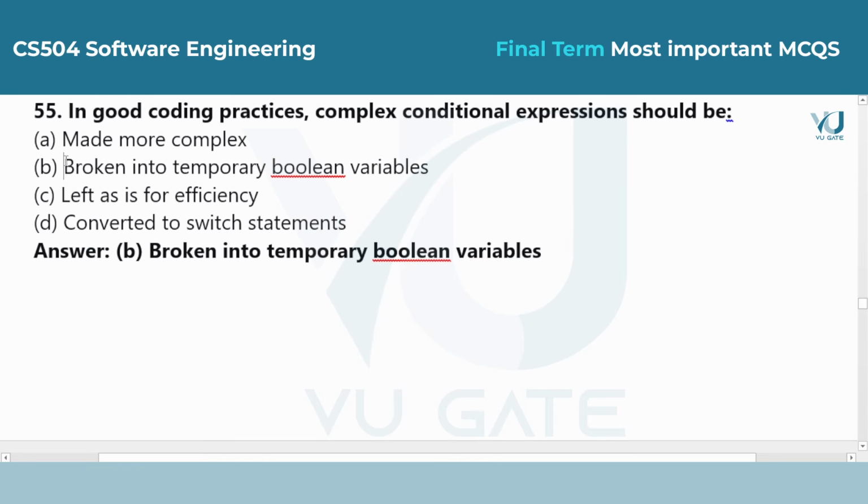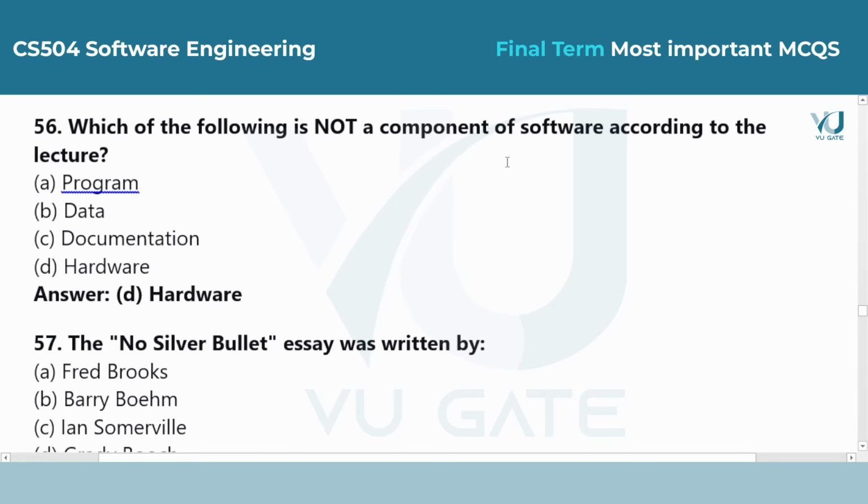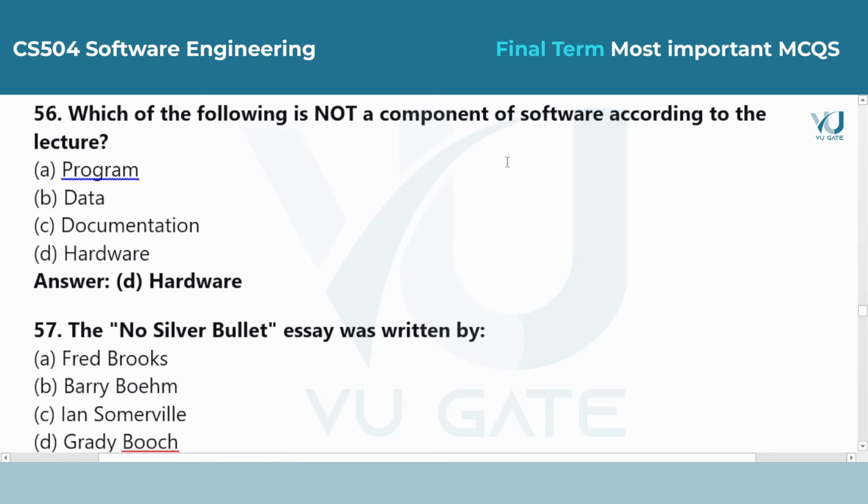Question 55. In good coding practices, complex conditional expressions should be: Answer is option B, broken into temporary Boolean variables. If an if statement has 5 different conditions, it is hard to read. Giving those conditions a clear name in a Boolean variable makes the logic much easier to follow.